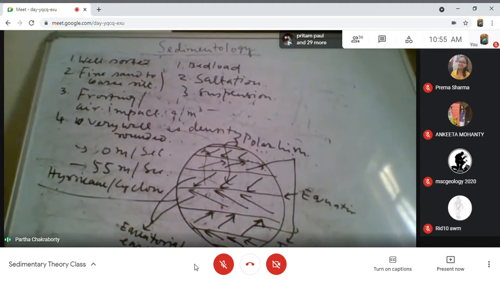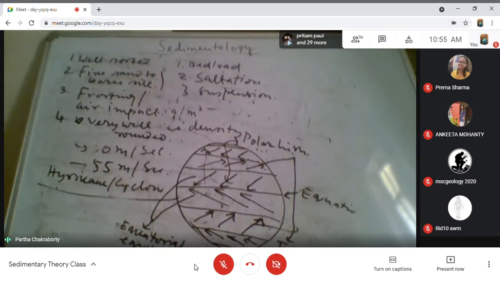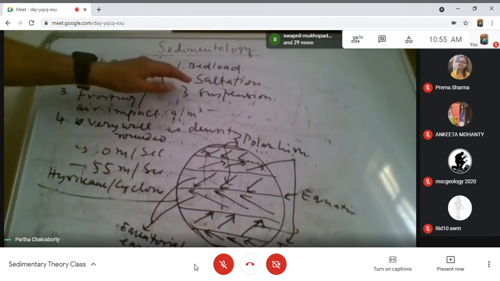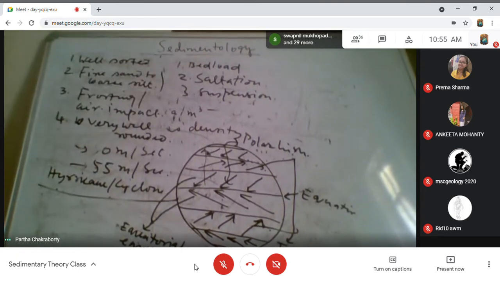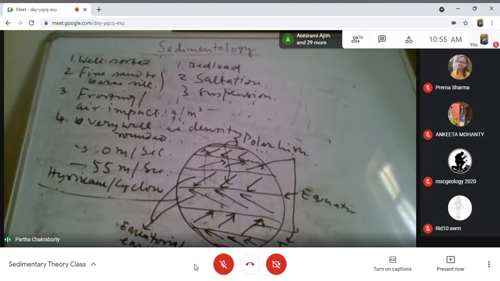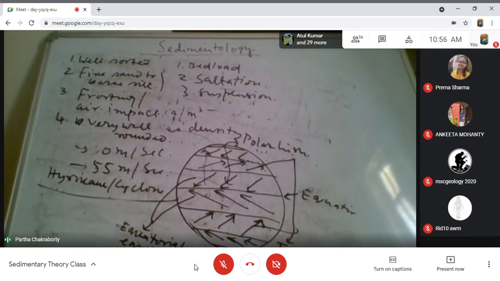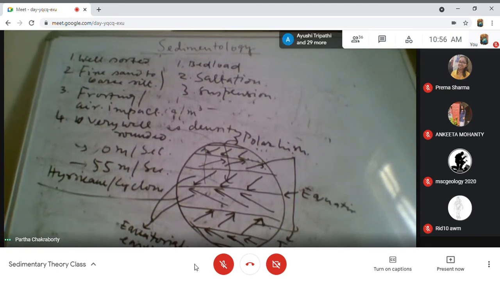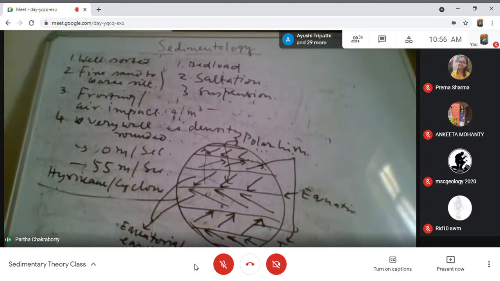All three processes operate in an aeolian system. But in case of the air system, saltation takes a very major role. A large amount of sediment is moved by saltation, and the finer fraction of the sediment remains in suspension.